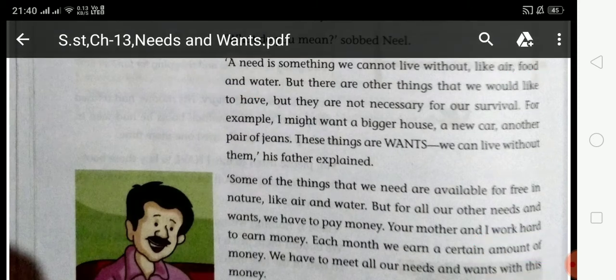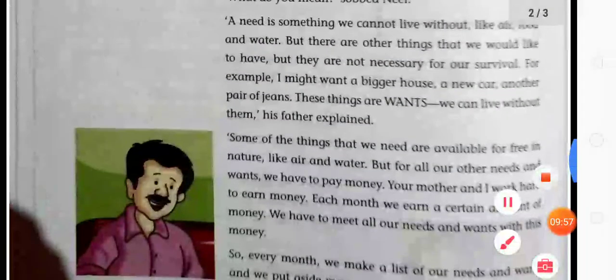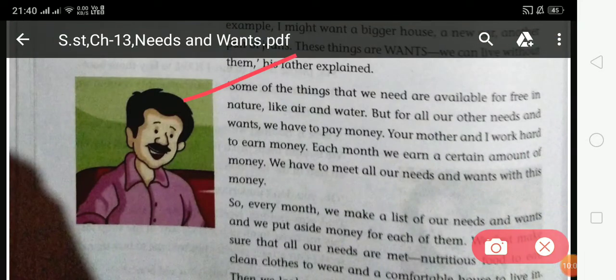Some of the things that we need are available for free in nature, like air and water, but for all our other needs and wants, we have to pay money. Your mother and I work hard to earn money. Each month we earn a certain amount of money, and we have to meet all our needs and wants with this money.